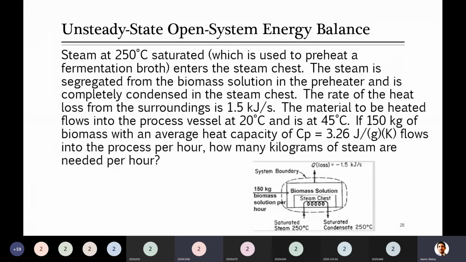Biomass is not leaving, it is only entering. Yes, biomass is only entering into the system. It comes in, it gets heated with the help of steam, and at the end of the day it is not leaving the system. So this is an open system because biomass is getting in but not leaving, so it becomes unsteady. So you will be treating it as an unsteady state energy balance system. Clear?